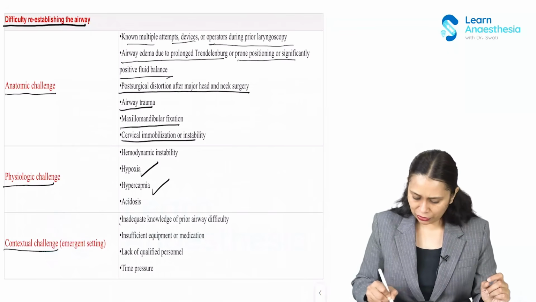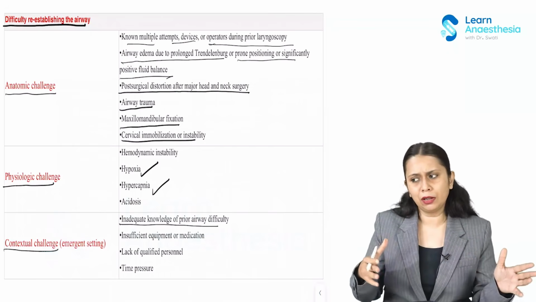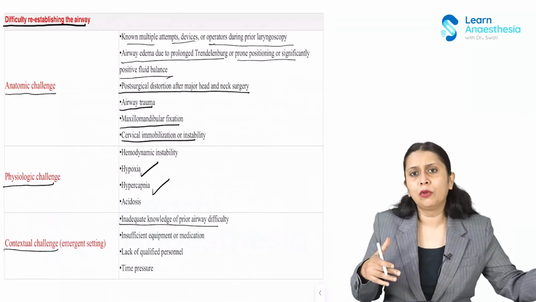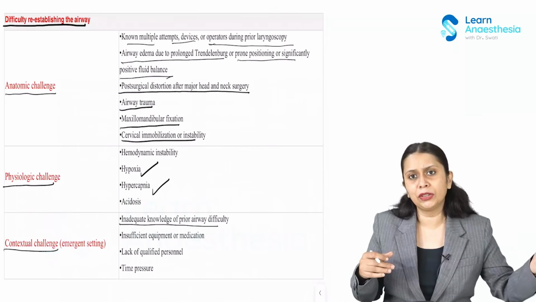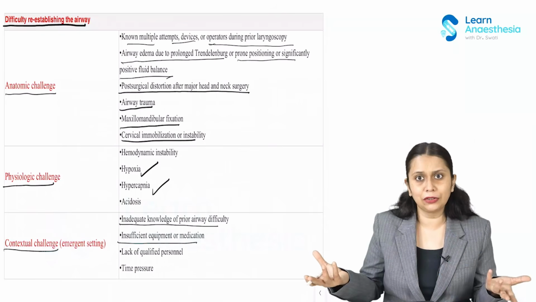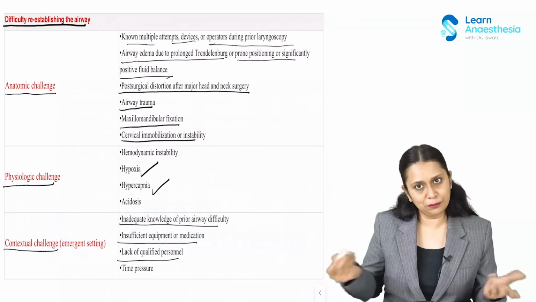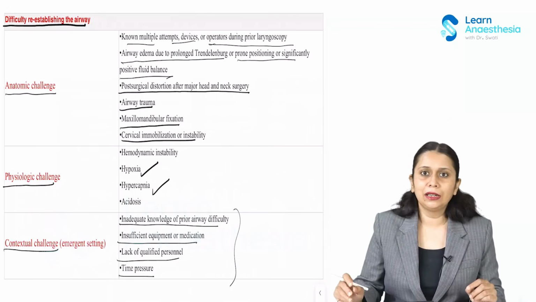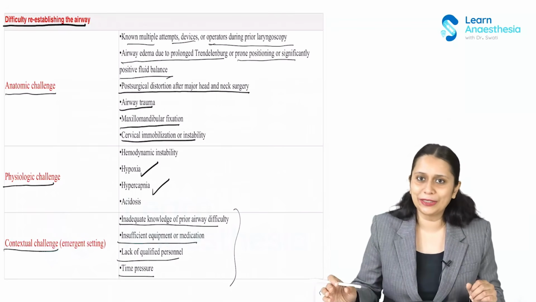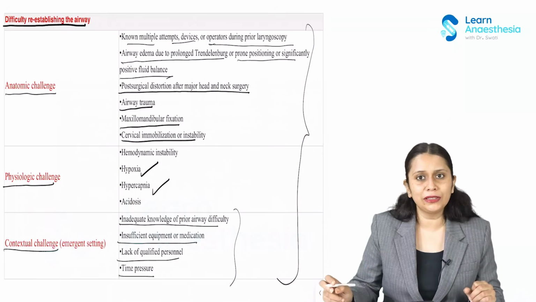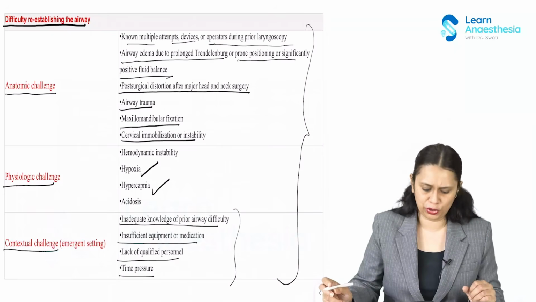So inadequate knowledge of prior airway difficulty. Maybe the emergency team took over the case after 6 o'clock and they didn't know what the airway of the patient was prior. Then insufficient equipment or medication in the evening. A lot of things are not available. Lack of qualified personnel. Then time pressure. Now all this can make the reintubation again very difficult. So we need to assess for all these factors and plan our extubation.